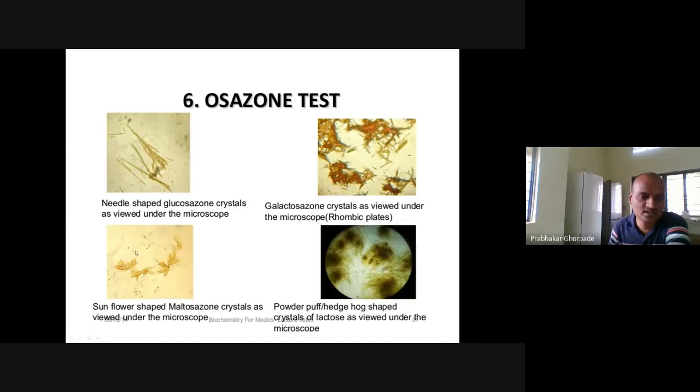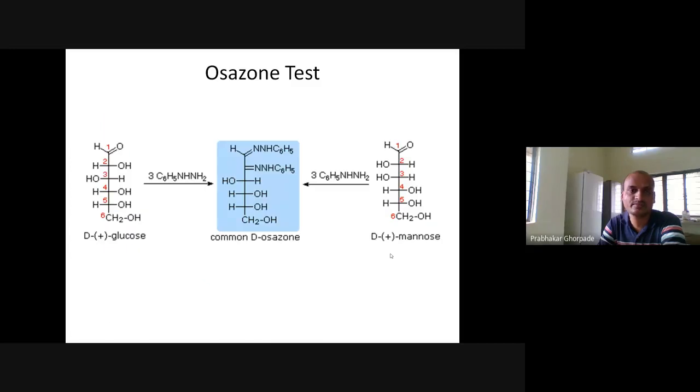So this looks like a sunflower shape, right? Sunflower shape, the structure emanating from all sides. So the sunflower shape is maltosazone crystals under the microscope. A powder puff structure, this will look like powder puffs. This structure is given by galactose. Okay, so these are the different types of Osazones formed.